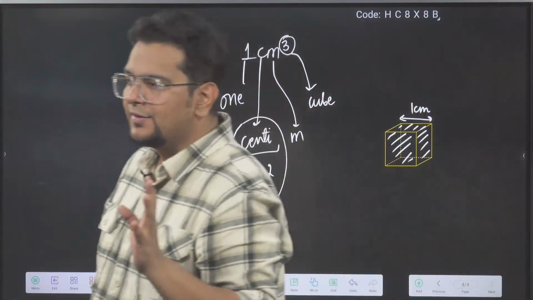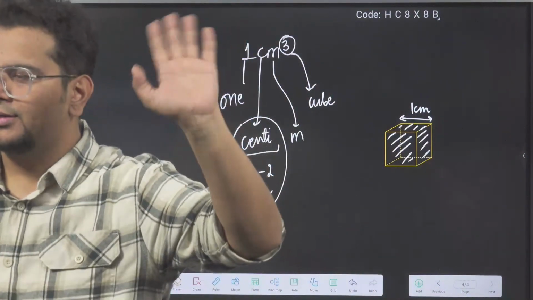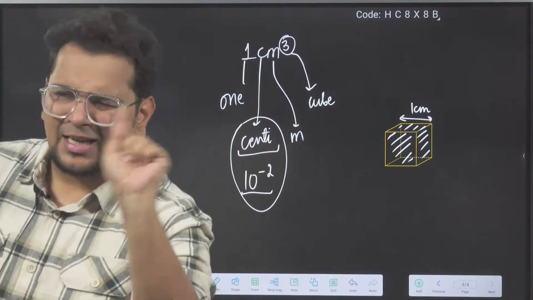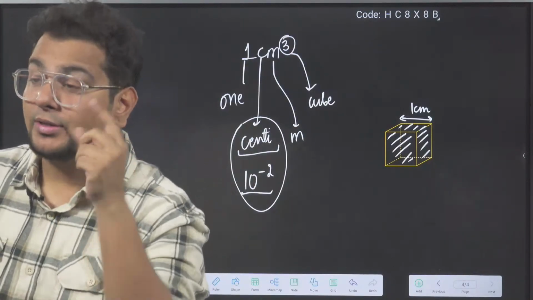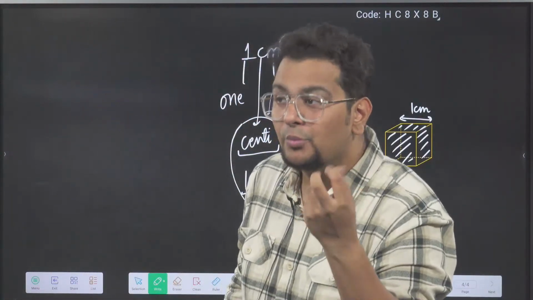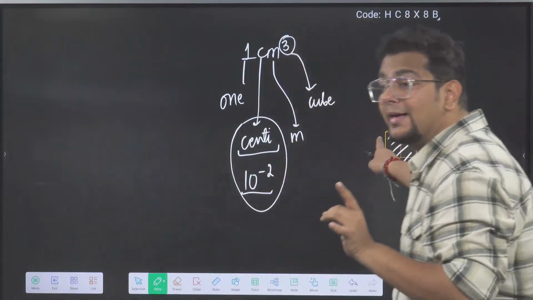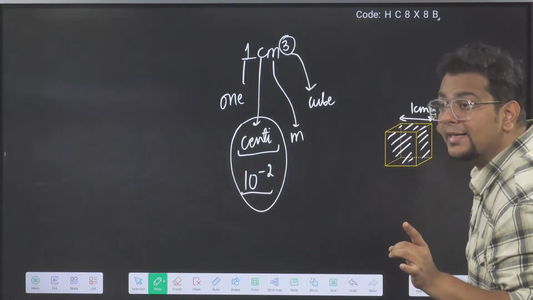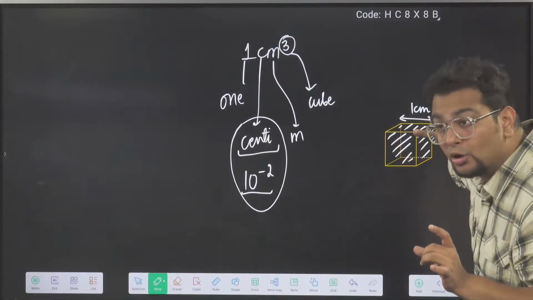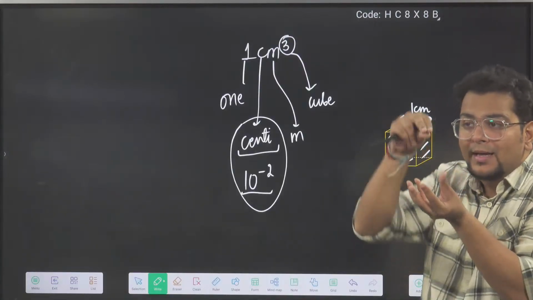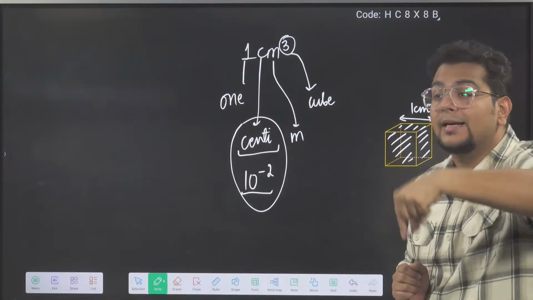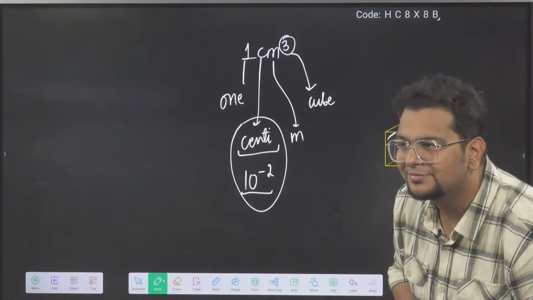Anyone who is not clear with this right now, quickly say no, sir, not clear. Imagine a small box of 1 centimeter dimension, like a Rubik's cube. A box with height 1 centimeter, length 1 centimeter, breadth 1 centimeter. If you put water inside that box, the volume of water which will be coming inside is called 1 centimeter cube.